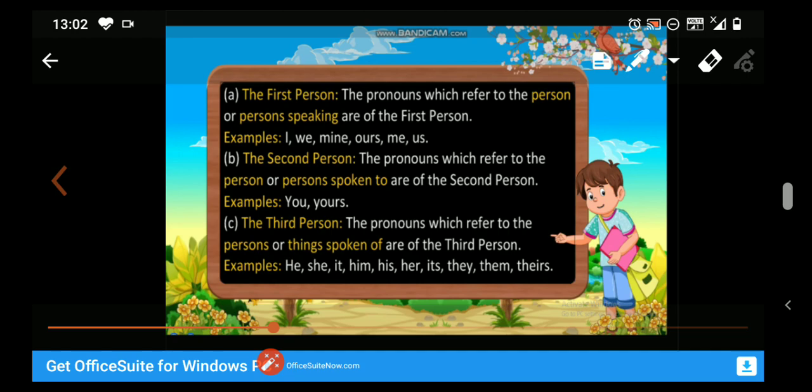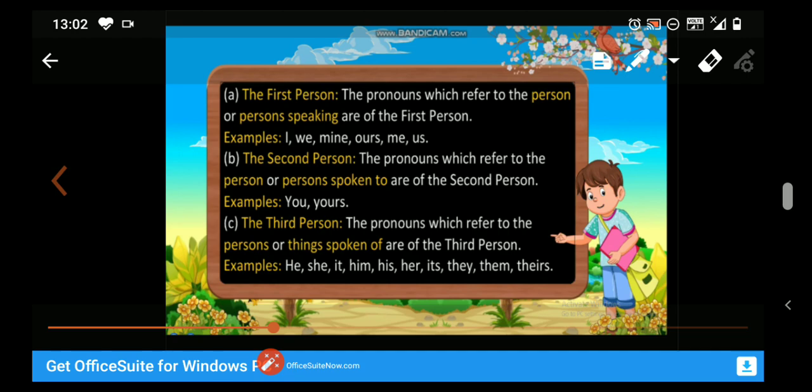Or again, we can say that the pronouns like he, his, him, she, hers, they, theirs, them, and it, which stand for the person or thing spoken of, are said to be the personal pronouns of the third person.